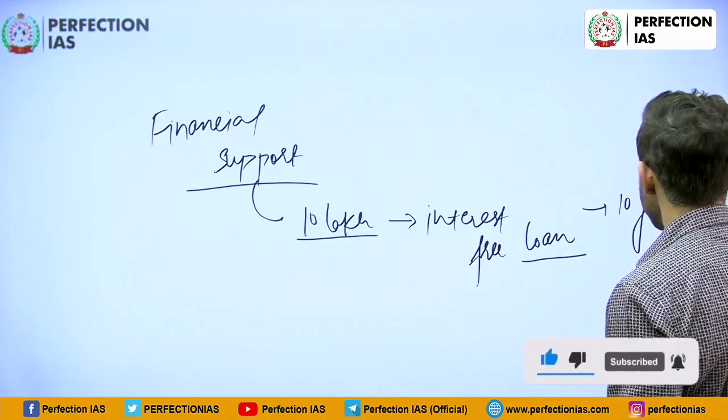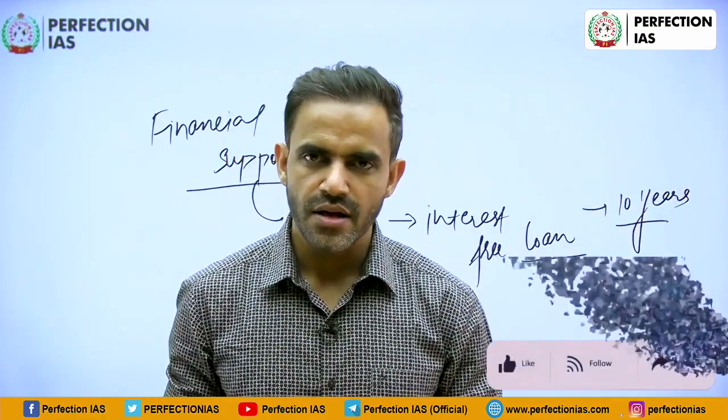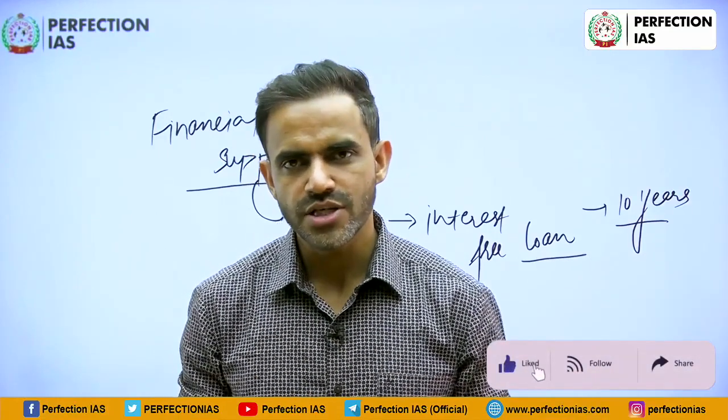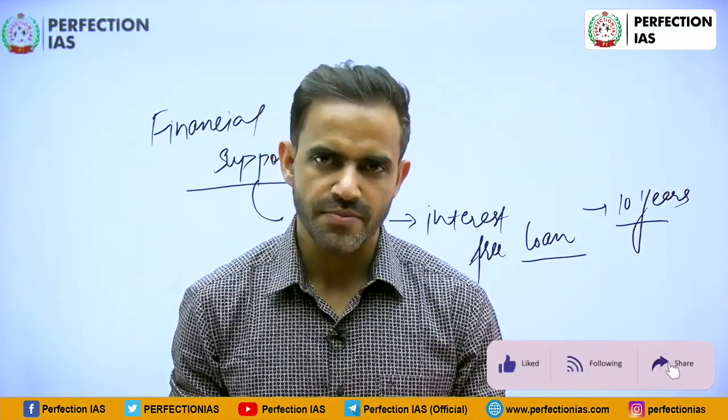So three important points. How much amount will be provided? It will be 10 lakh. What will be interest rate? It is going to be interest free. And what will be the duration? It will be 10 years. So this will be given to eligible startup companies.